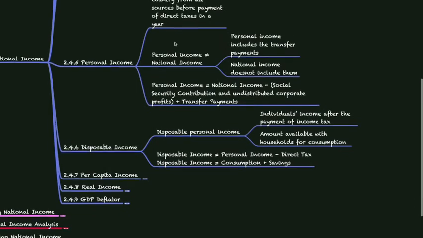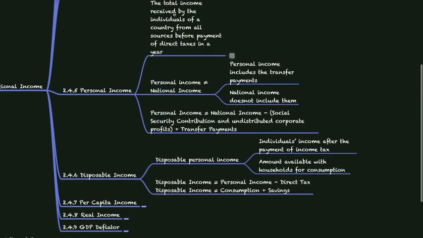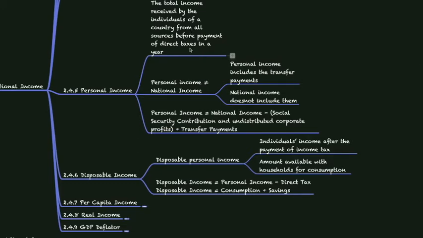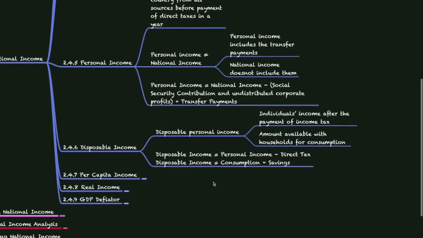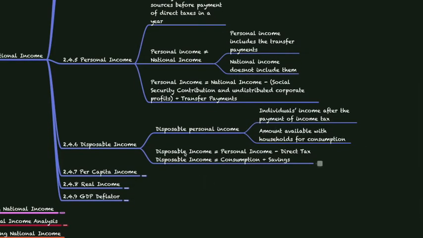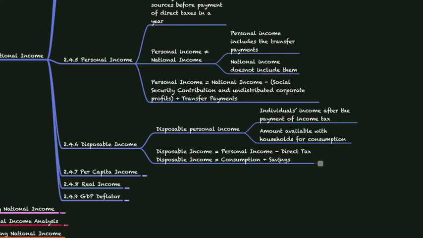What is personal income? The personal income is the total income received by the individuals of a country from all the sources before he pays taxes. If you reduce these taxes from the personal income, it becomes disposable income. This disposable income is the amount available with households for consumption. In terms of an equation, we can give disposable income as personal income minus the direct taxes. And this could also be consumption plus savings.